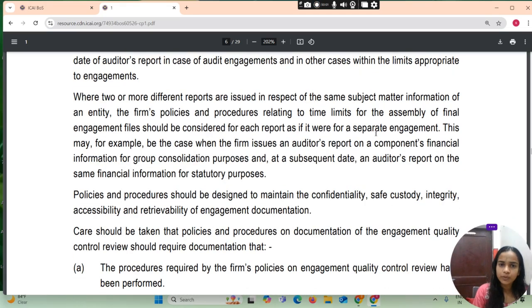Where two or more different reports are issued in respect of the same subject matter information of an entity, the firm's policy and procedures relating to time limits for the assembly of the final engagement file should be considered for each report as if it were for a separate engagement. This may, for example, be the case when the firm issues an auditor's report on a component's financial information for group consolidation purposes, and at a subsequent date an auditor's report on the same financial information for statutory purposes.